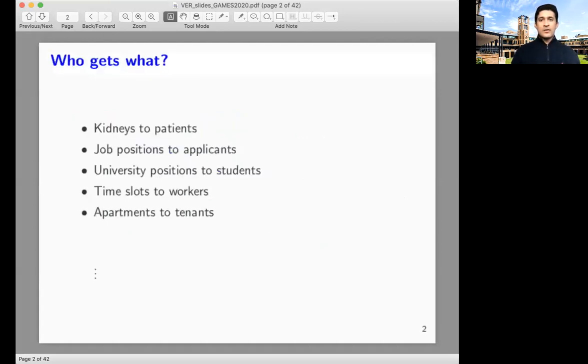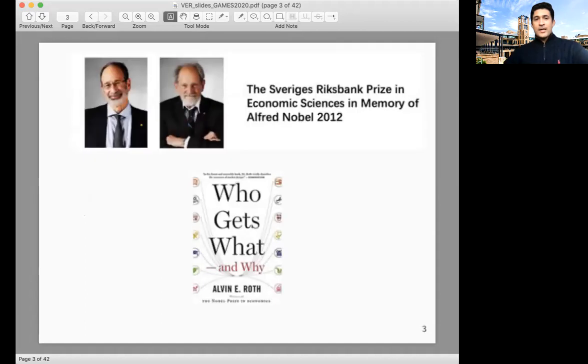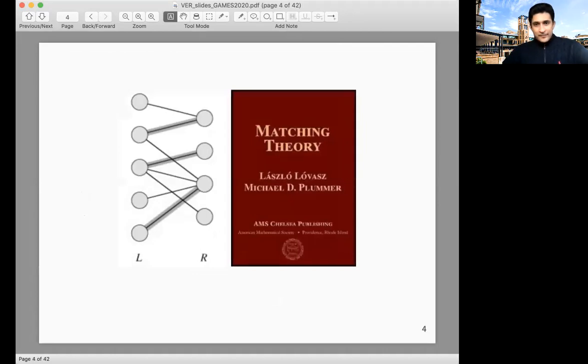Our motivating example is that of allocating objects to agents, and this comes up whether you're allocating kidneys to patients, jobs to applicants, or positions to students. The theory of matching market design and allocation received wide acknowledgement when Al Roth and Lloyd Shapley received the Economics Prize in memory of Alfred Nobel in 2012. And more widely, this issue of matching two sides to each other comes up in matching theory and discrete mathematics.